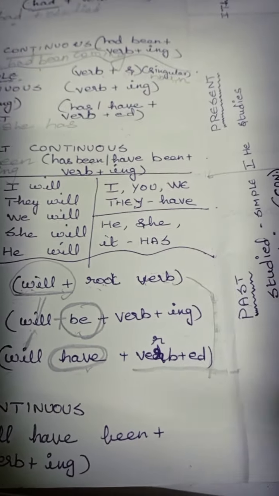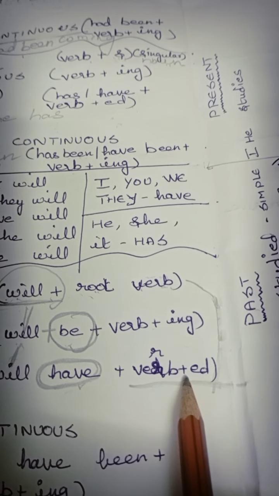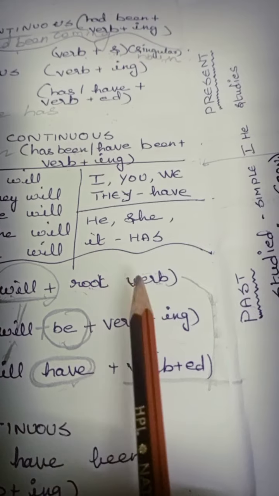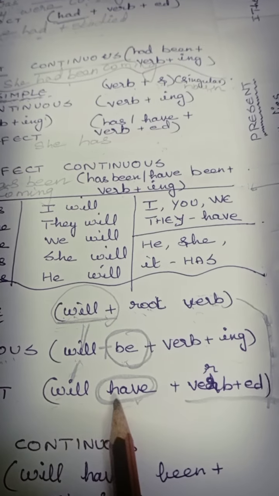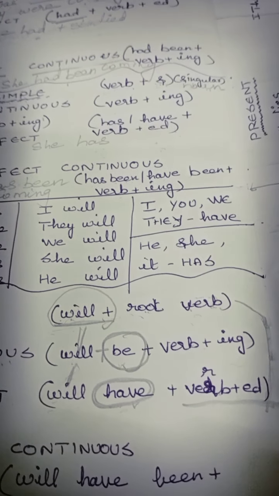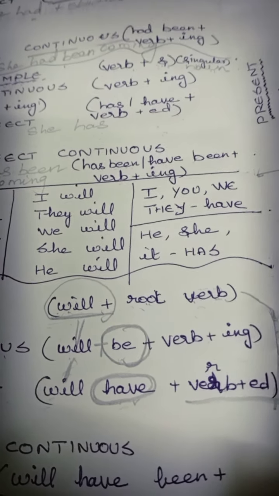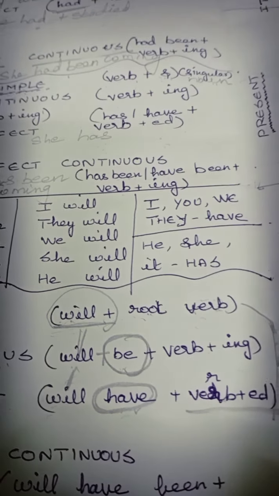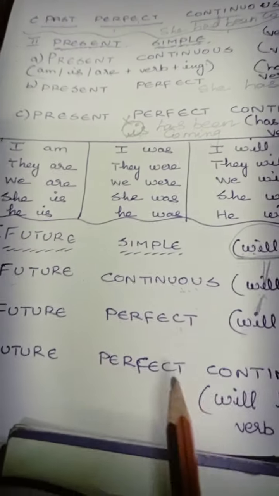Remember, 1 and 3, 2 and 4. Here, ed will be used only in past tense, but actually we should go along with the first one. He will have come. That's all. It is not came. He will have come. That is called future perfect.